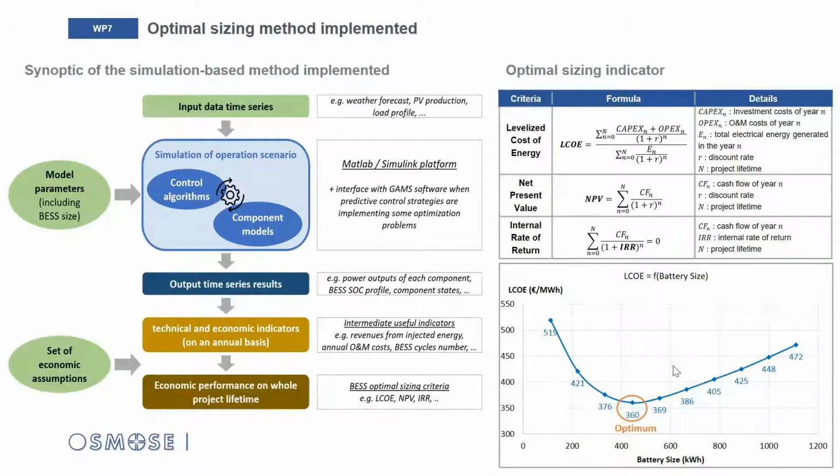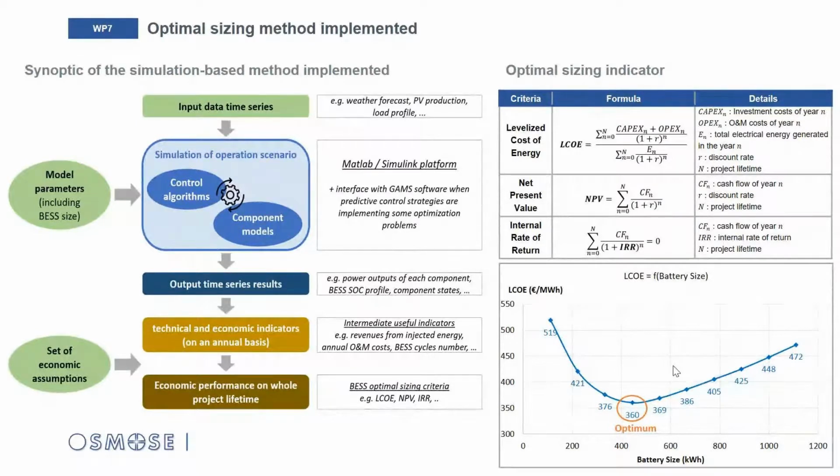But depending on the application case, you may want to observe how much the energy you produce costs, and in this case, you will use the levelized cost of energy. Or the general profit for your project, and in this case, you will look at the net present value or the internal rate of return. It's also important to mention that the calculation of the financial indicator will strongly depend on the set of economic assumptions you take to define your business model, including all your costs like investment, maintenance, or operation costs.